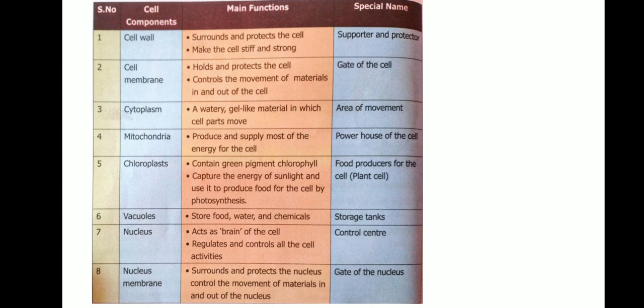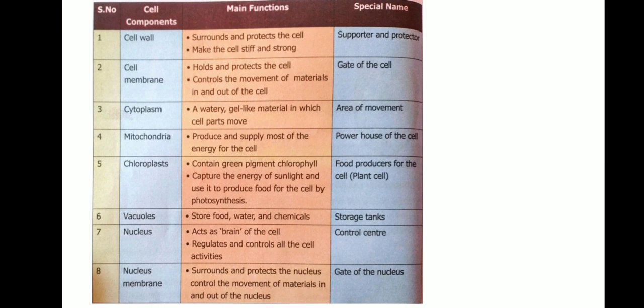Third one, cytoplasm: a watery gel-like material in which cell parts move. Area of movement. Mitochondria produce and supply most of the energy of the cell. Power of the cell. Chloroplast contains green pigment chlorophyll, captures the energy of sunlight and uses it to produce food for the cell by photosynthesis. Food producer for the cell. Sixth, vacuoles store food, water and chemicals. Storage tanks.